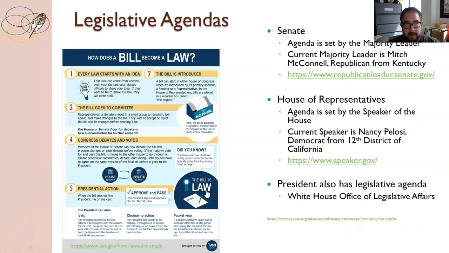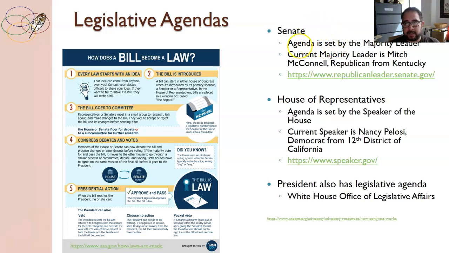We talked a little bit about legislative policies and laws and basically how a bill becomes a law. I just want to emphasize that every law starts with an idea. And that idea is driven primarily by policy. In Congress, we have the Senate and the House of Representatives. And basically the legislative agenda is set by the party leader in each chamber.